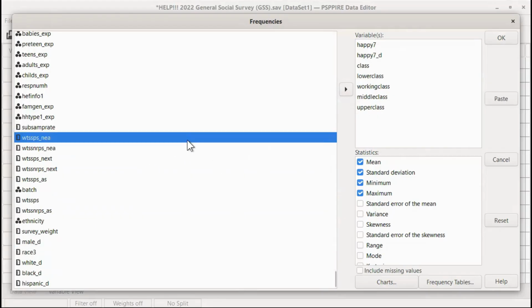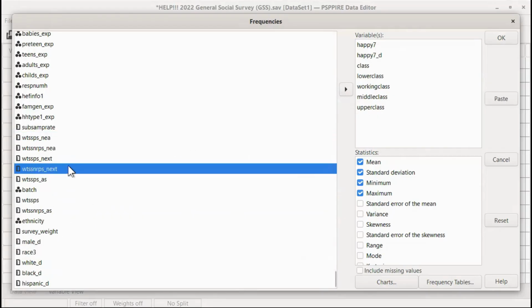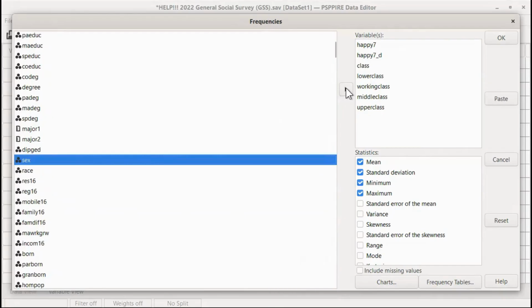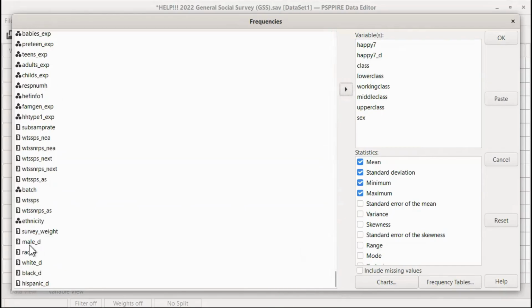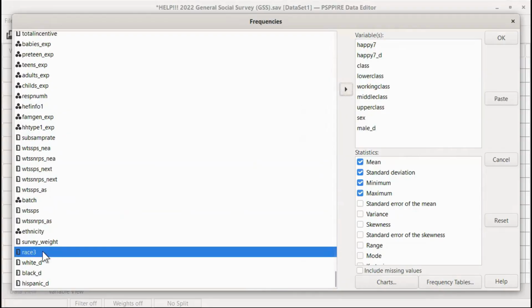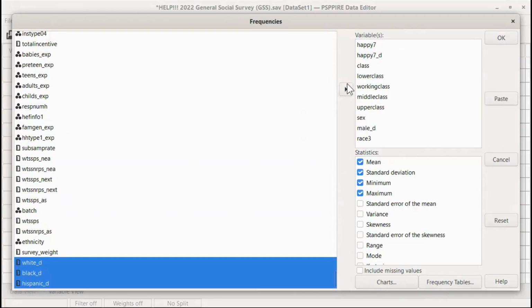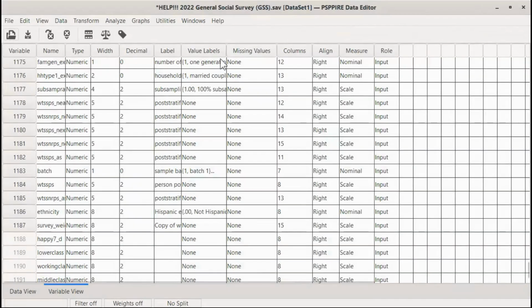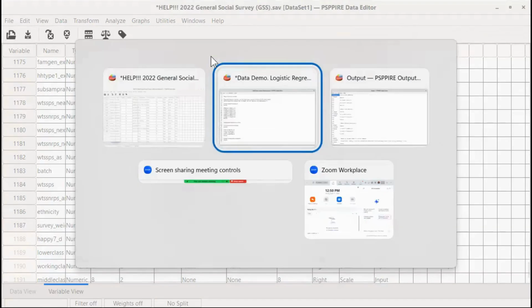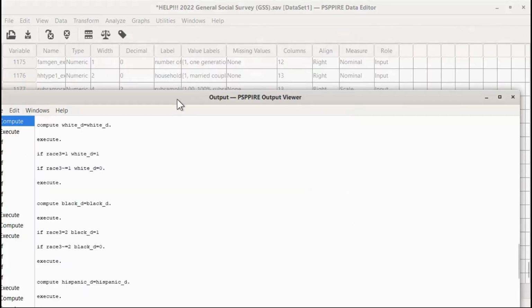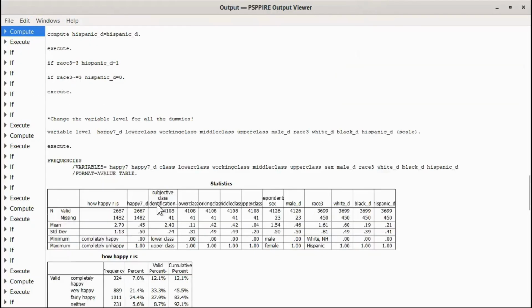I guess technically you don't have to do this part if you don't want to. Then I'm going to find the variable sex, put in male D, race 3, and my race dummies. It's always a good idea to check to make sure your recodes look good. But since you are using my syntax, you don't have to do this part. We can just check it together here.